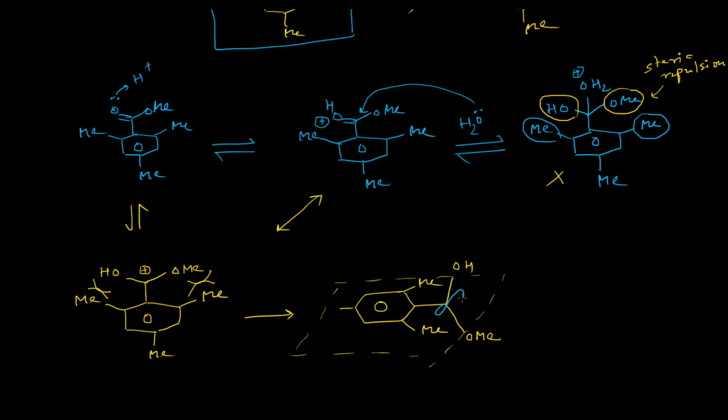And this will be the p orbital, which will be at a right angle with the p orbitals of the benzene ring, and thus you can easily see that there will be no resonance stabilization of this carbocationic center by the phenyl ring or benzene ring, and due to that reason it will be very unstable.